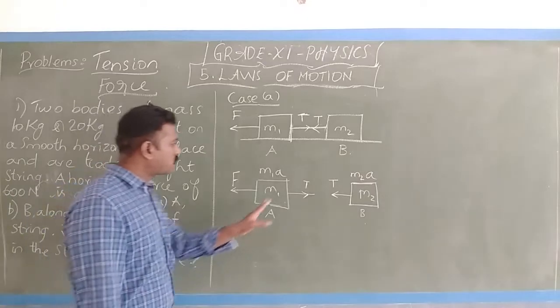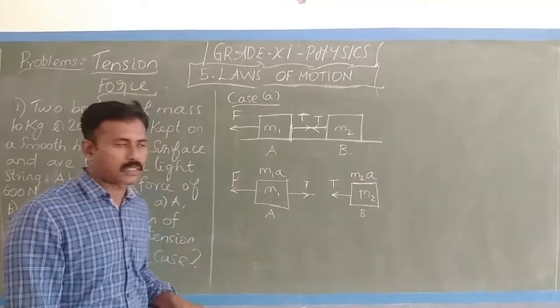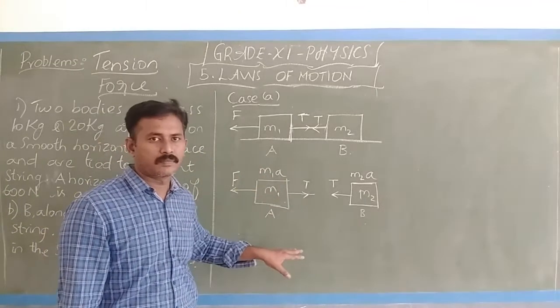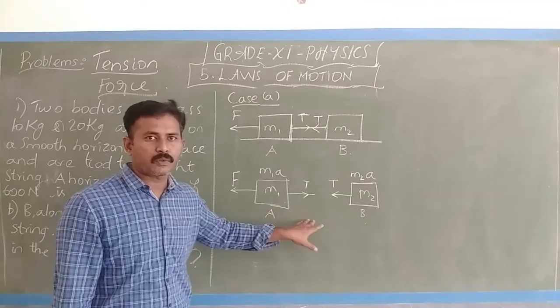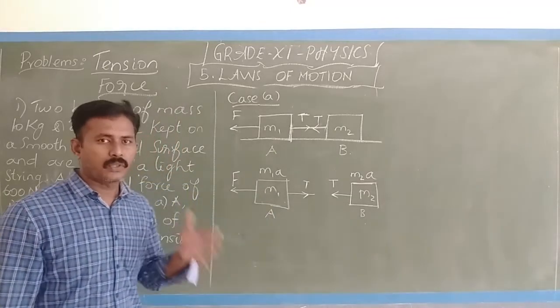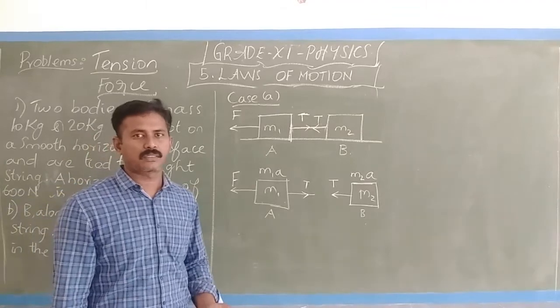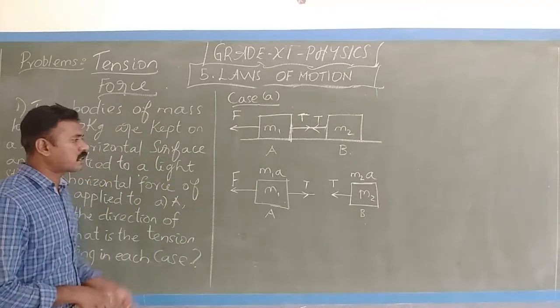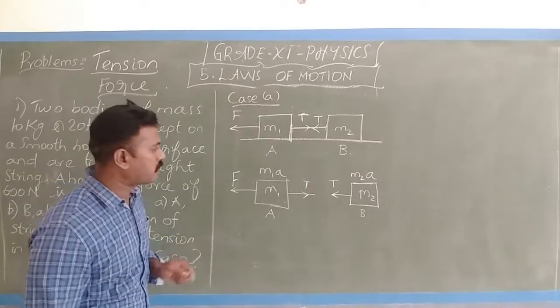Now consider this tension itself as a force, an opposing force to the force I apply. So take T as a force. Okay, it is an opposing force to the force applied.